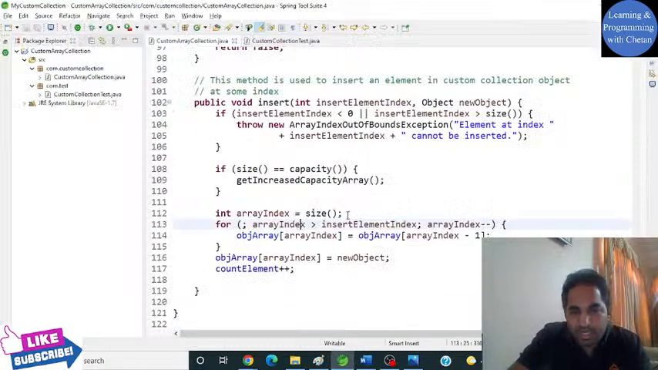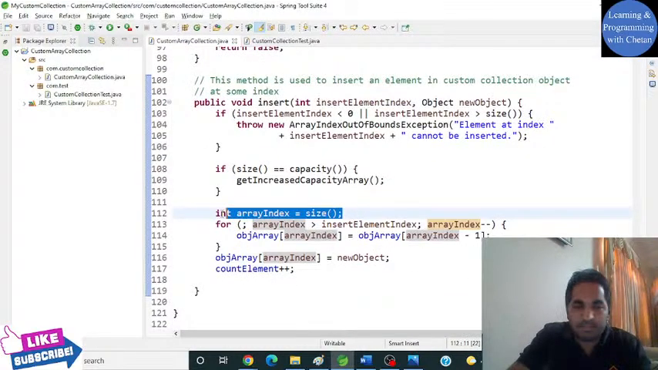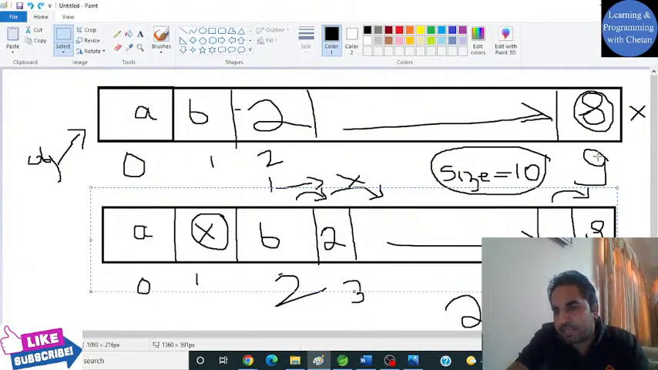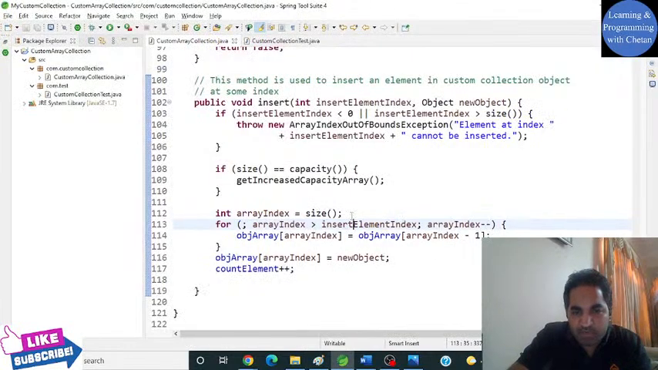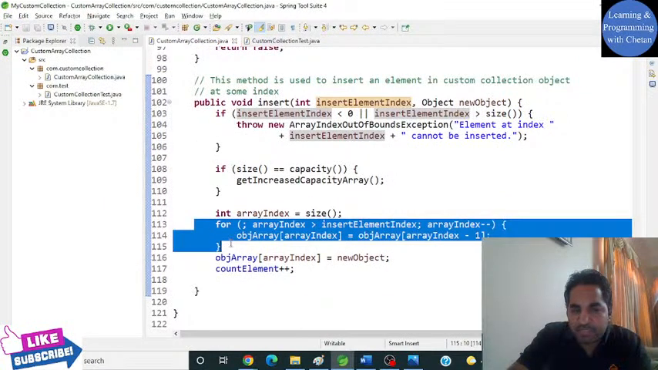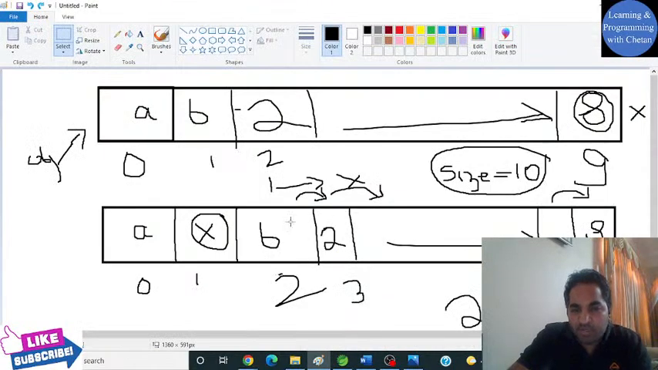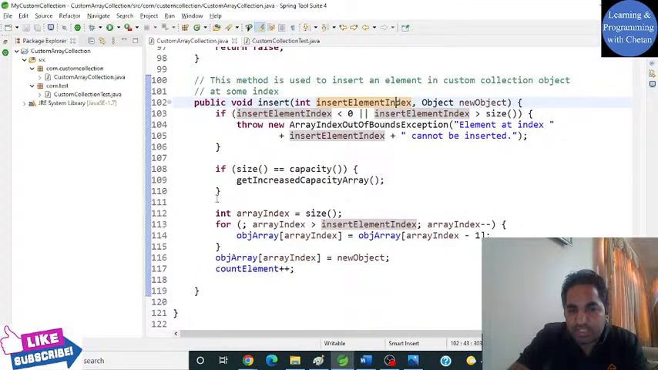And then what we are doing, we are starting with index of size, that is, what is the max index where elements are already there, so that we can shift it one by one. So that's what I have written here, and this is the loop which we are using. So I will go till this point. What I will do, I will shift my elements starting with the length of my collection object till this particular location, till this point. So one by one I will shift the elements.